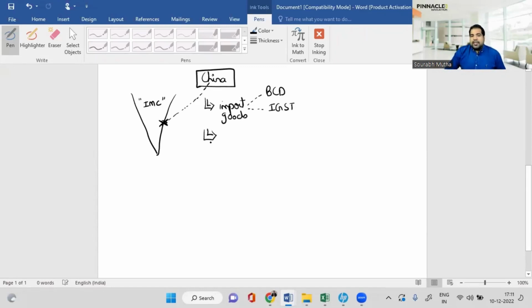Now, of course, the deal is this, that the higher the value of the goods, the higher will be the import duties. Example, if these batteries are for 100 crores, then the import duties will be on 100 crores. But if the batteries are for 300 crores, then the import duties will be on 300 crores. So the typical intention of people who import is to not show the real value, but show a slightly lower value. That is, like example, 100 crore rupees.